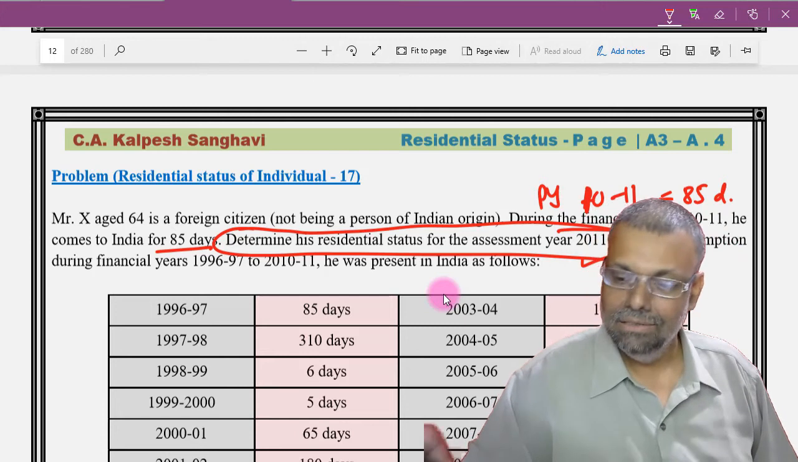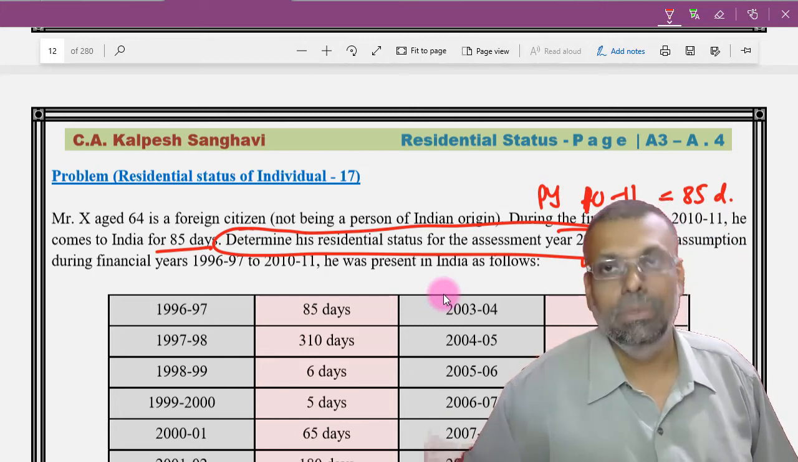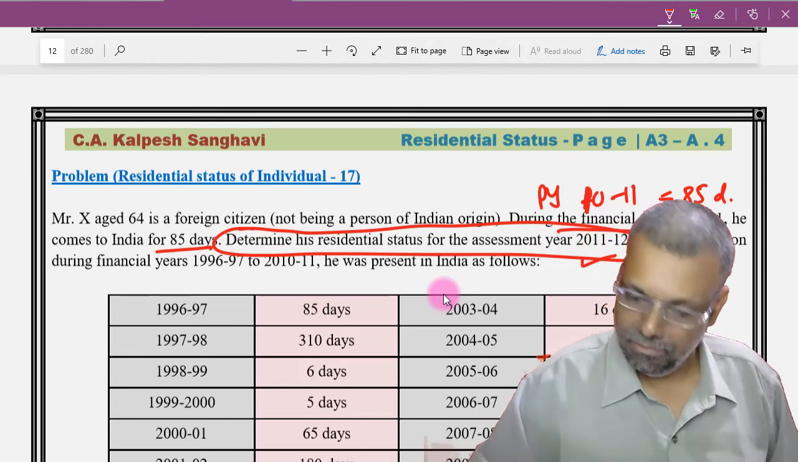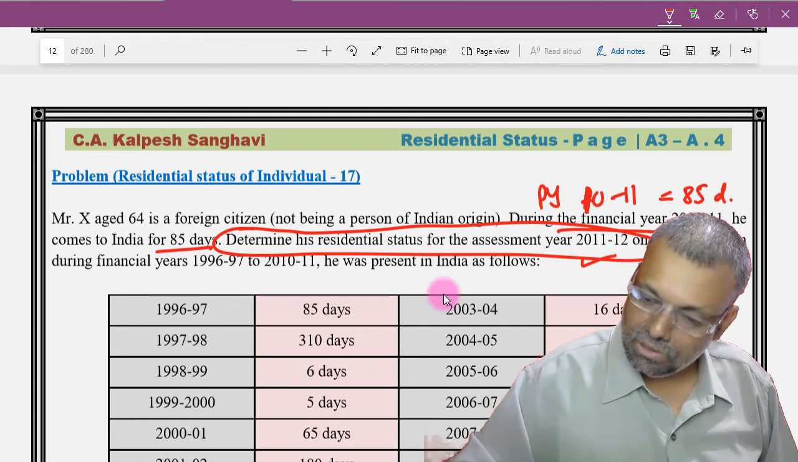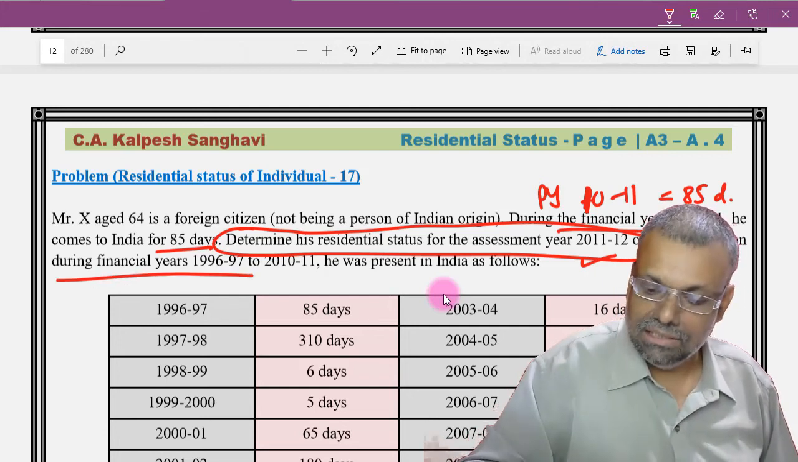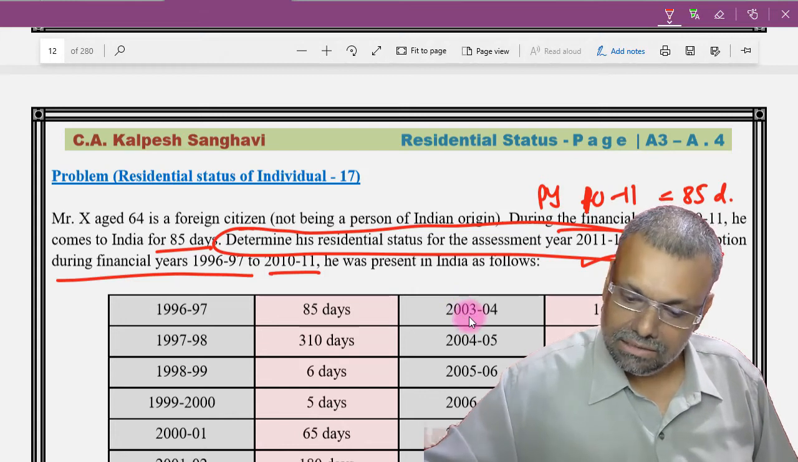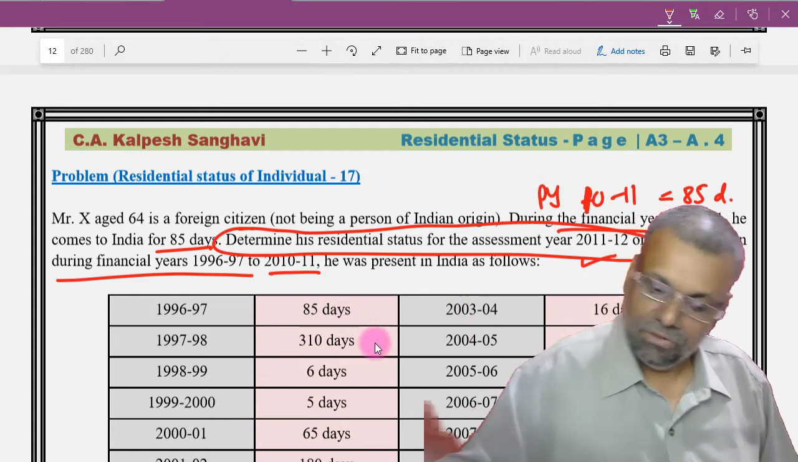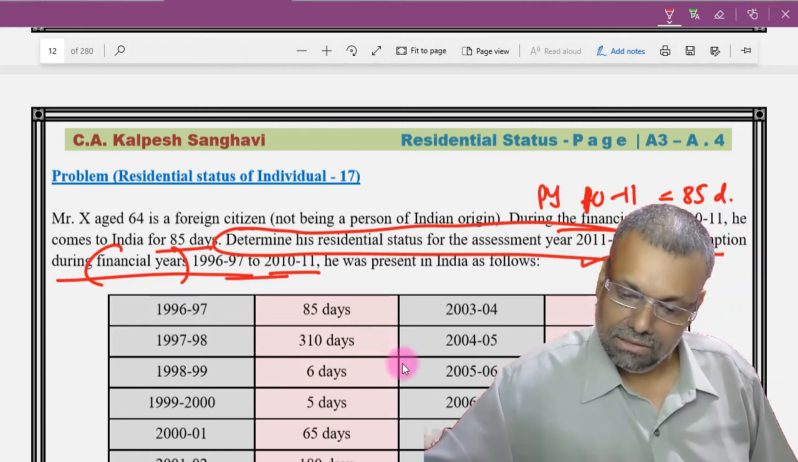So that's okay. But focus that whatever answer you calculate for the previous year 10-11 will become the same for the assessment year 11-12. So this is basically the corresponding assessment year. On the assumption that during the financial years 96-97 to 2010-11, he was present in India as follows. So these are the financial years during which he was present as follows.